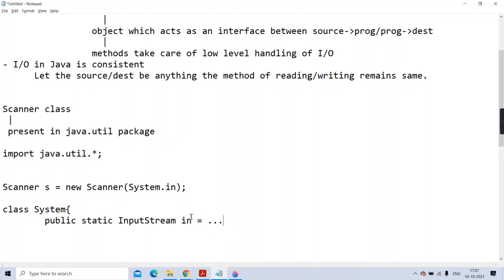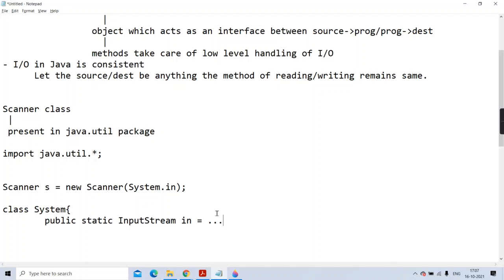Please understand. So tell me, first point, quickly fill in the blank: in is the object of which class? Input stream. Second, it is a static member of which class? System.